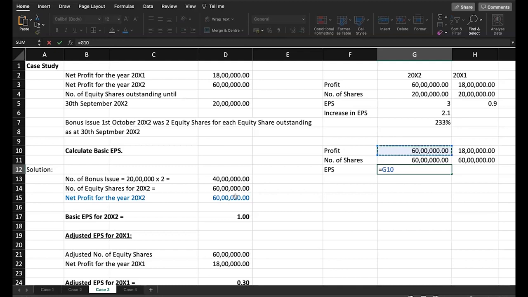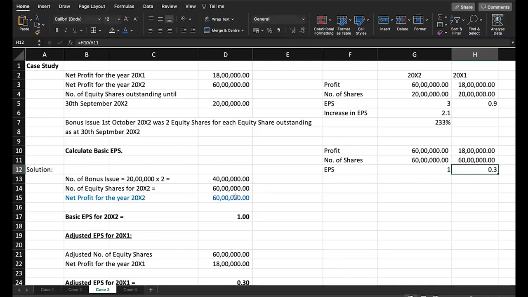For the current year, it is 60 by 60, it is 1. And for the previous year, it is 18 divided by 60, which is 0.3, which looks very less when compared with this position. But what is important here is we should not miss the substance. Earlier, we would have compared 0.9 with 3. Now we are going to compare 0.3 with 1. It means there is an increase in EPS.